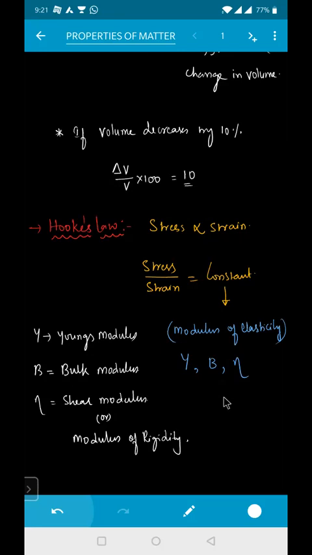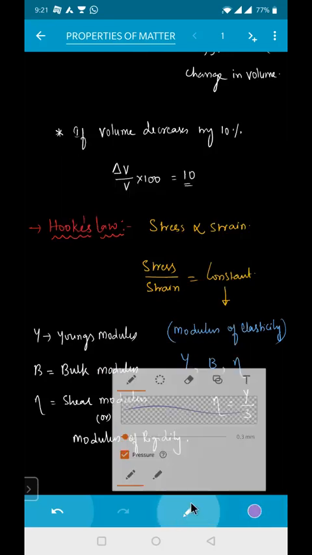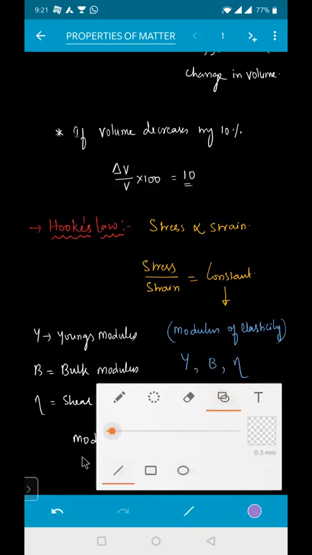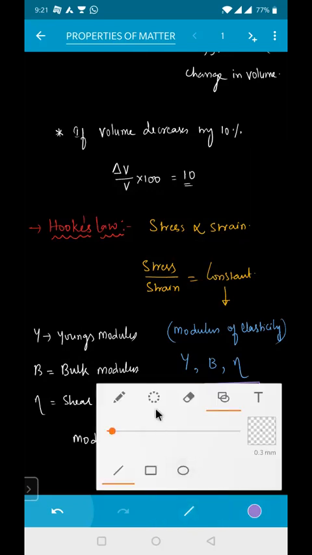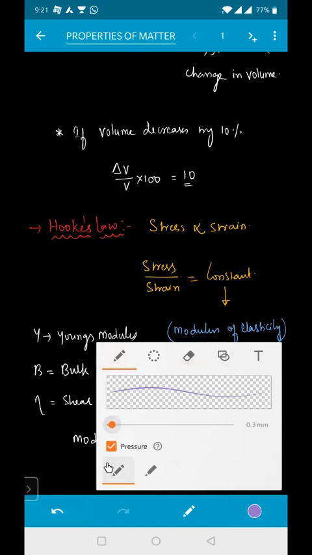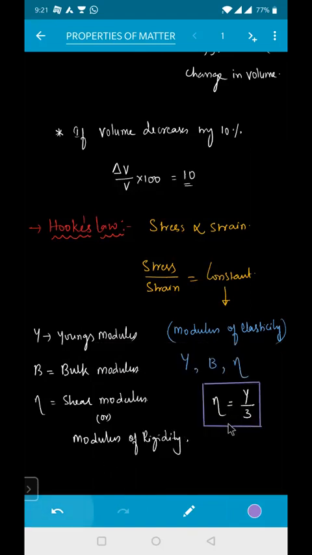The relation between them, blindly you remember right now here. Eta is equal to Y by 3. So eta is equal to how much, beta? Y by 3. We don't have the proof of this one, so don't bother about the tension of this one. So eta is known as the shear modulus. The shear modulus is equal to 1 by 3 times your Young's modulus.